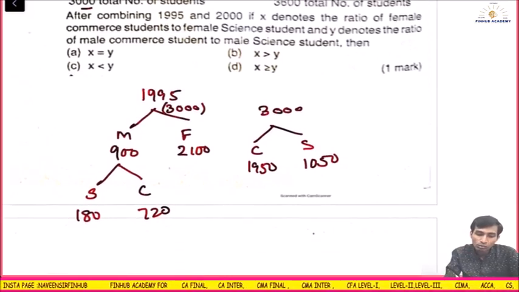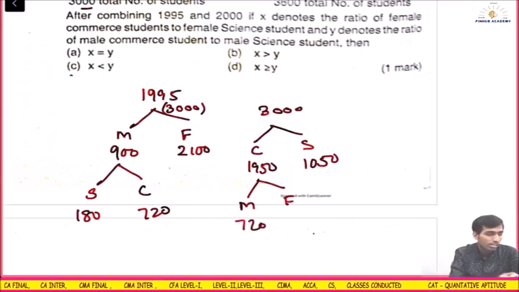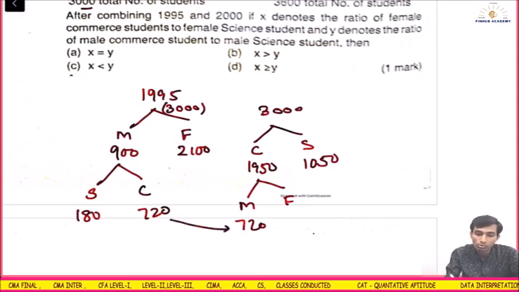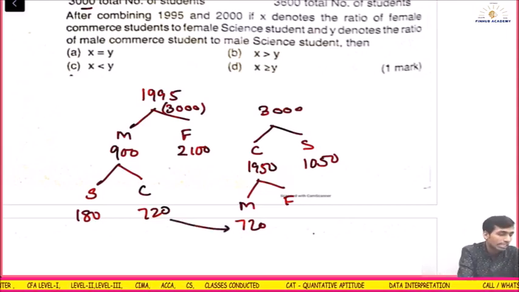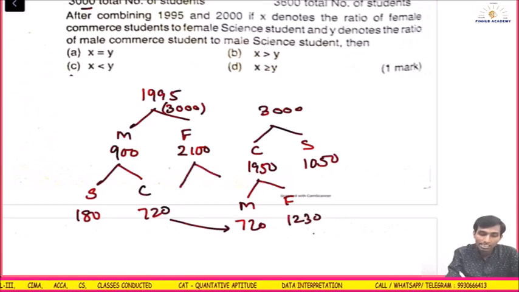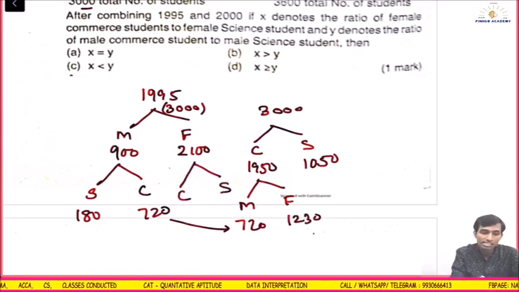Understand, out of 1950 commerce students, 720 are commerce male students, right? So if I subtract 720, I will get commerce female students. It will be 1230. So here I can make the bifurcation, commerce and science.